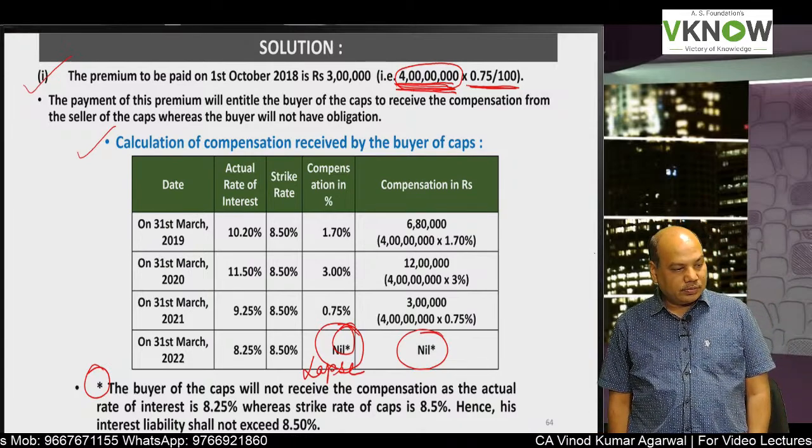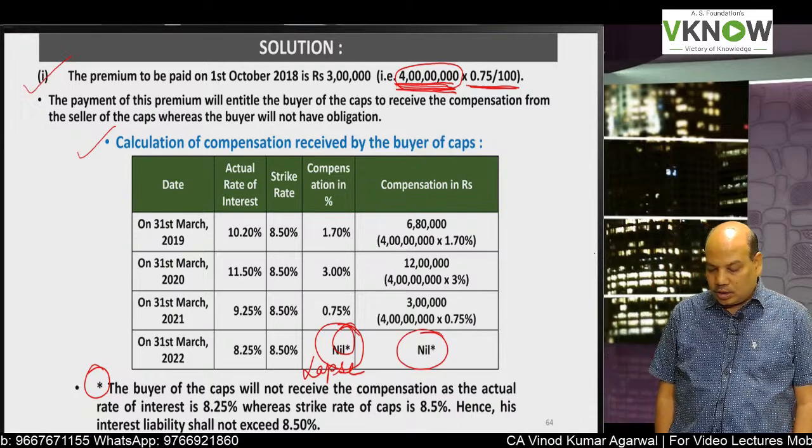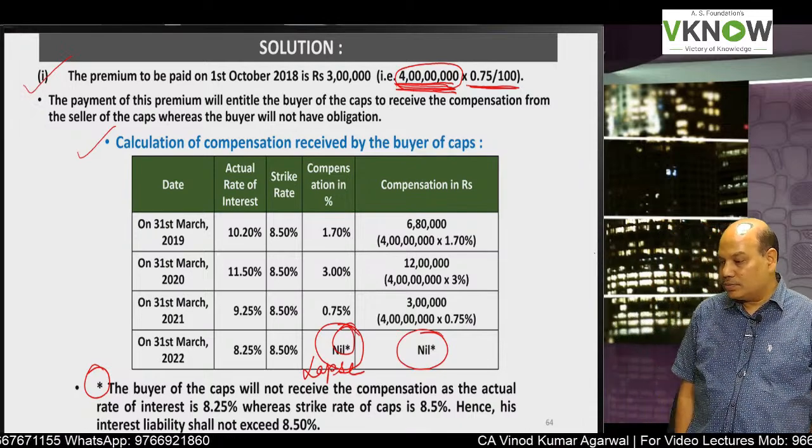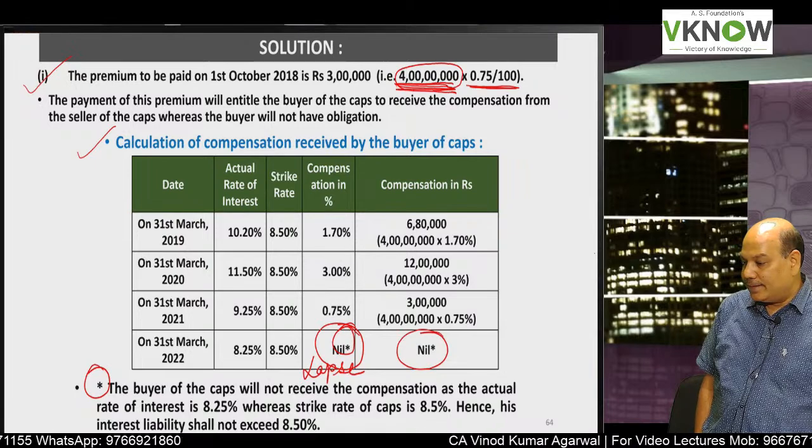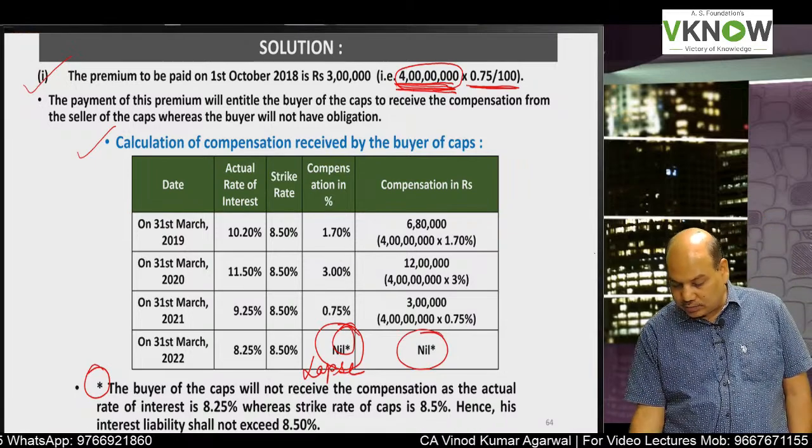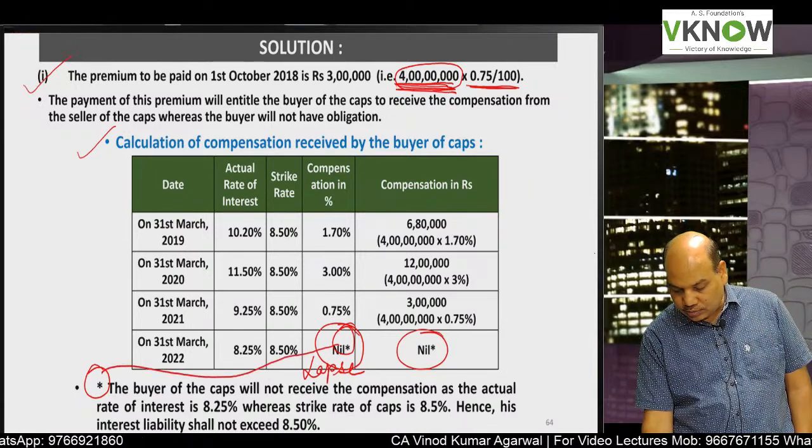So please write down: the buyer of the caps. This is a note for this nil. Take an arrow, connect it.